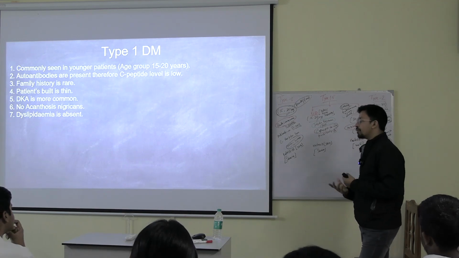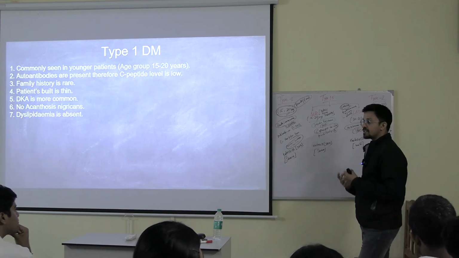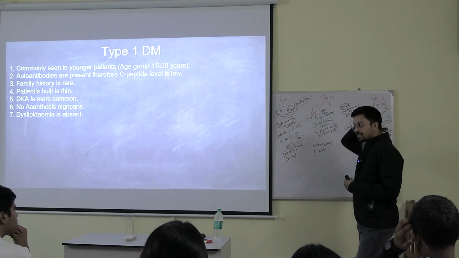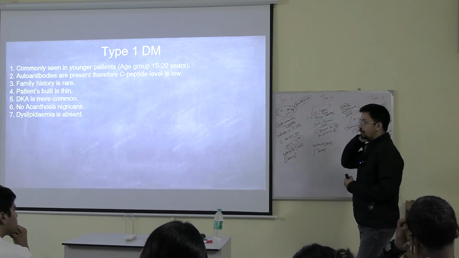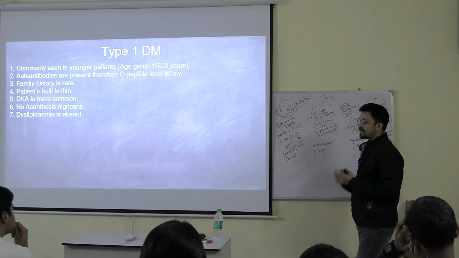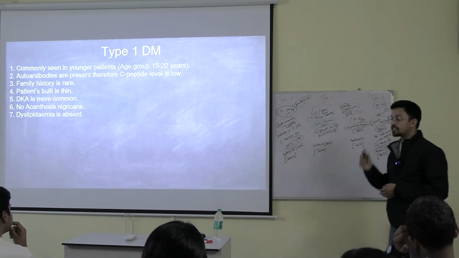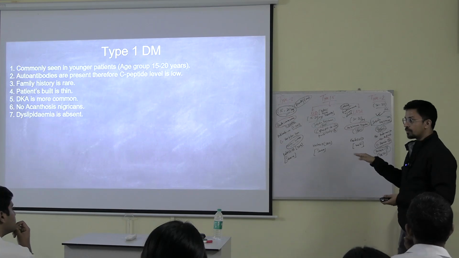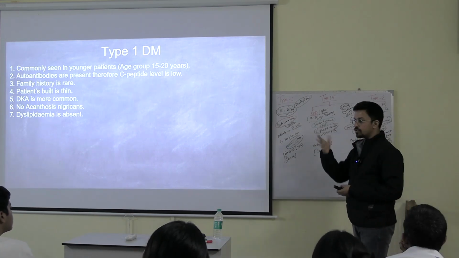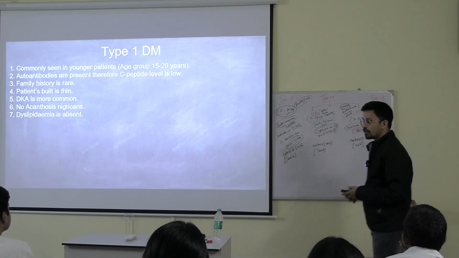These are the early symptoms of acanthosis nigricans. So very often patients who are very obese and don't understand whether they are having diabetes or not present to the doctor saying, "Sir, I am having this black color mark in my neck, it was not there before, all of a sudden it is developing." These are the early signs that you can get. That can be seen in case of type 2, which is a slow growing process. But in case of type 1, it is developing within weeks. There is no chance of getting acanthosis nigricans, no time to develop all these things.